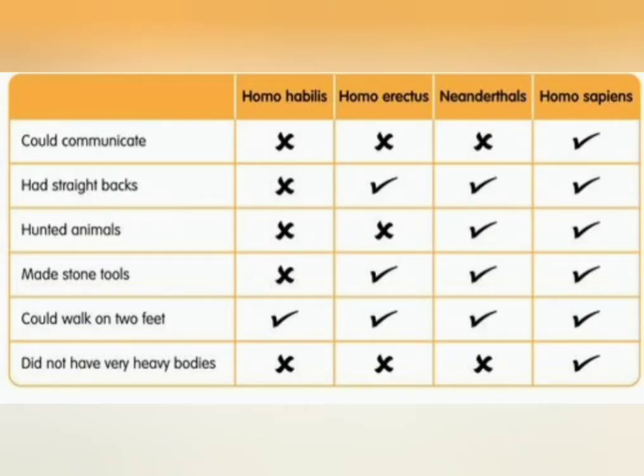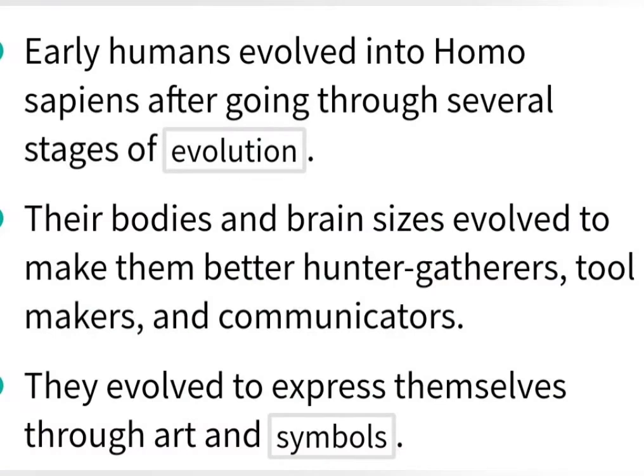So children, how did early humans evolve into Homo sapiens? Early humans evolved into Homo sapiens after going through several stages of evolution. Their bodies and brain sizes evolved to make them better hunter-gatherers, tool makers, and communicators. They evolved to express themselves through art and symbols.